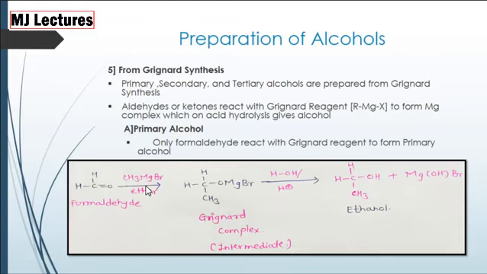When treated with Grignard reagent, that is CH3-MgBr, in presence of ether, we get a Grignard complex, that is magnesium complex intermediate, and when acid hydrolysis takes place in presence of HOH and H+, we get an alcohol, that is ethanol.